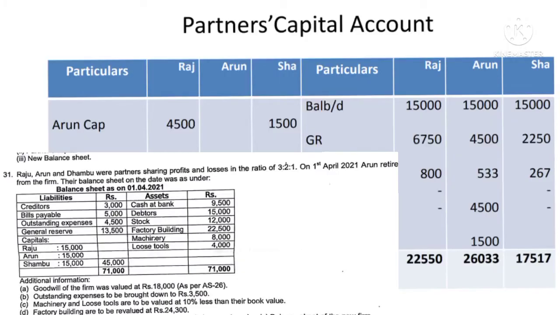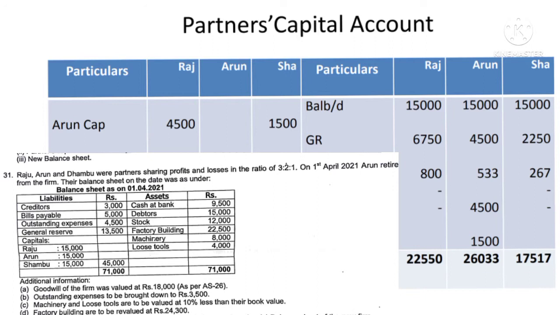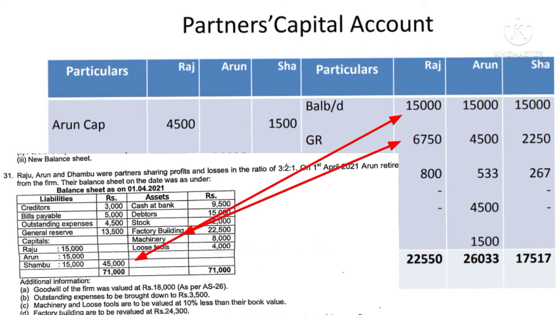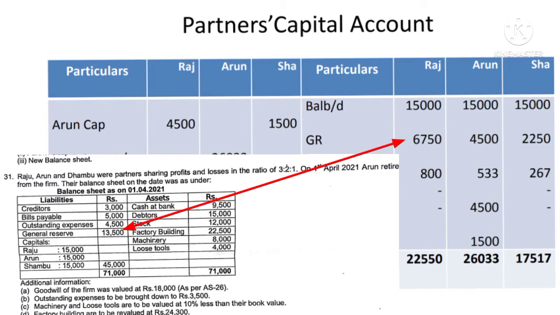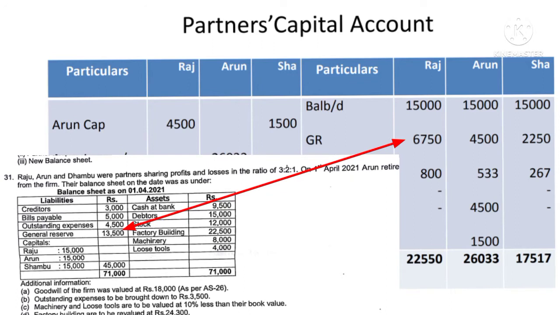First we shall see the partners capital account. In the partners capital account you record the opening balance of the partners. All partners are the old partners here. The opening balance of the capital: Raju 15,000, Arun 15,000 and Shambhu 15,000. And there is a general reserve. It has to be distributed among the partners as per the ratio of 3:2:1. So by general reserve it comes to 6,750, 4,500, 2,250.